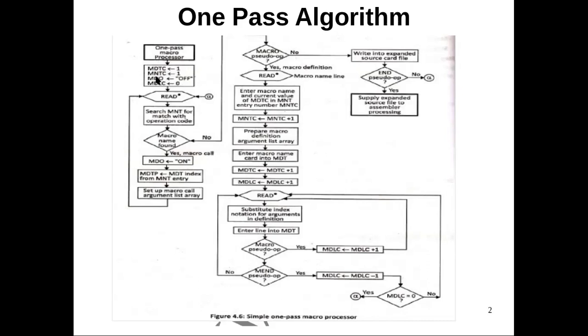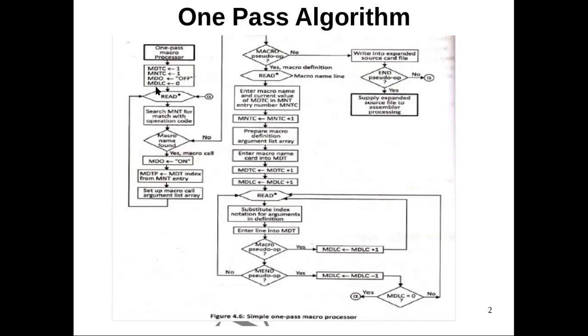Then the next one, macro name table counter, is used to indicate the next available entry in the macro name table, and we have to initialize it as 1. Then the new variable, macro definition input, will be off and it will be on whenever we are seeing a macro call.